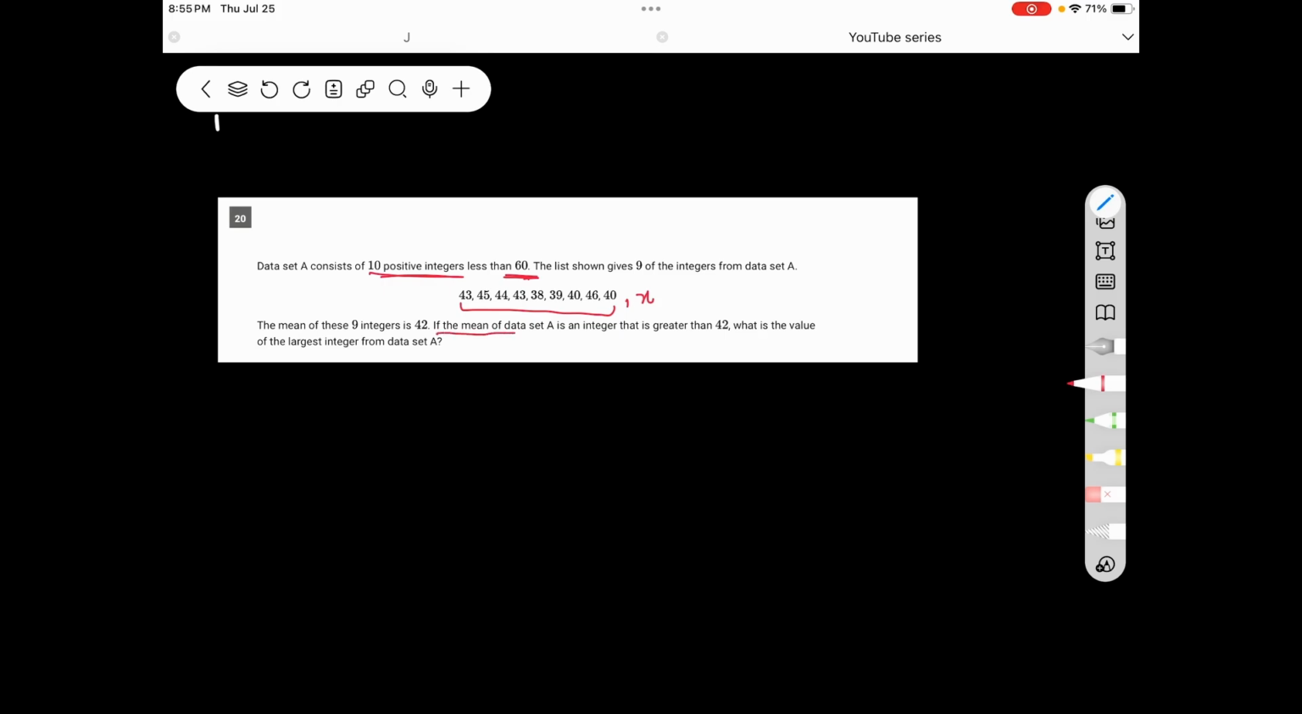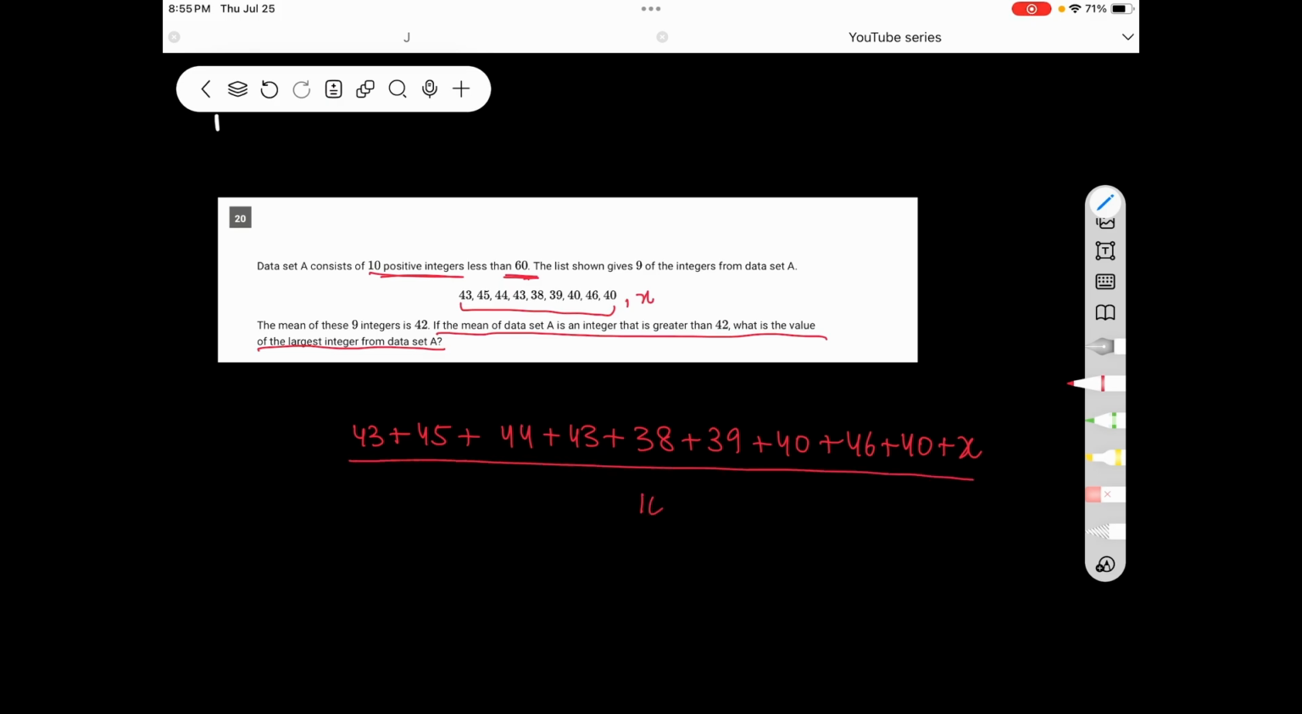Let's try to convert this line into a mathematical expression. So if we take the mean of dataset A, which has 10 integers, let's just write down all 10. There is a shortcut, however. We'll look into that later. 38 plus 39 plus 40 plus 46 plus 40 plus x. We have all 10 integers. We take their mean by dividing it by 10, and we get a number greater than 42.